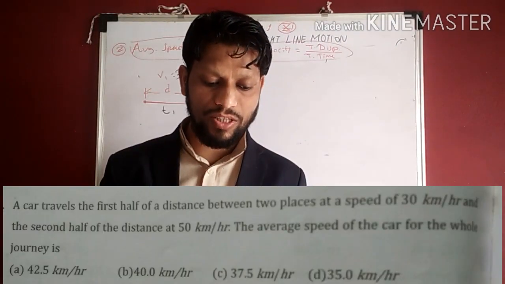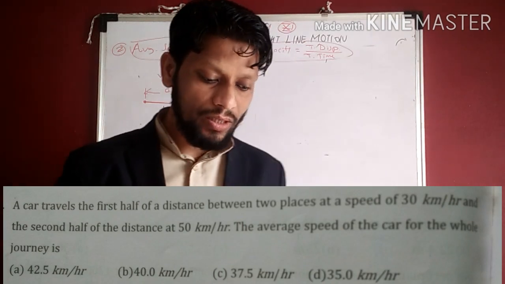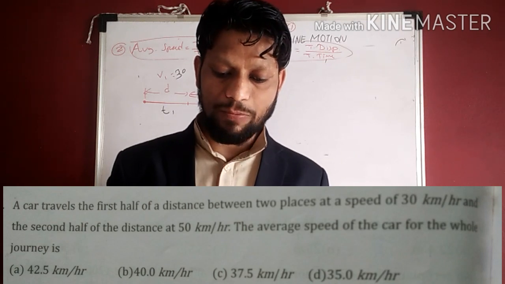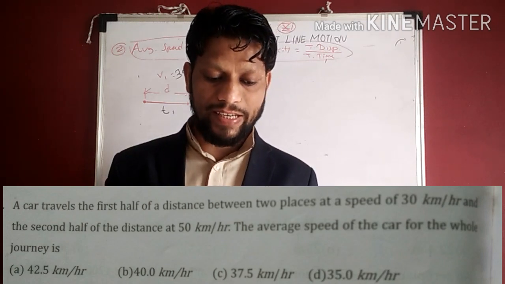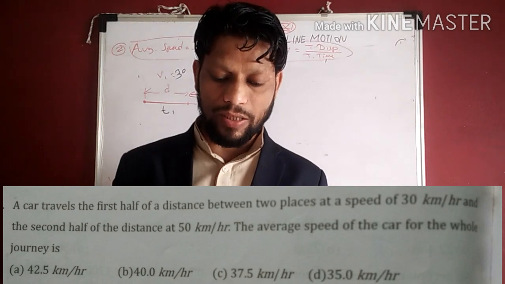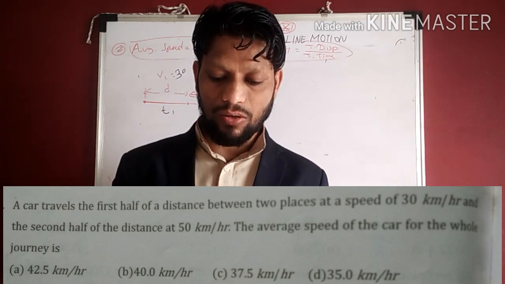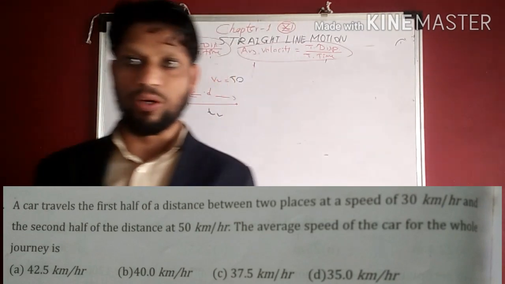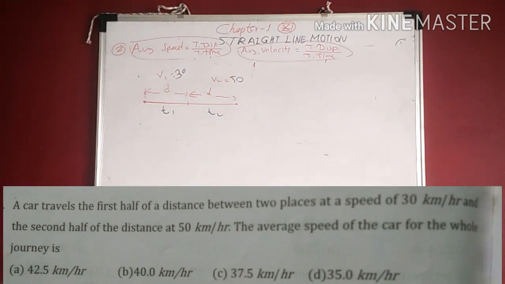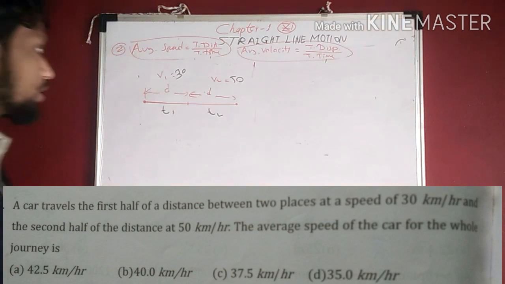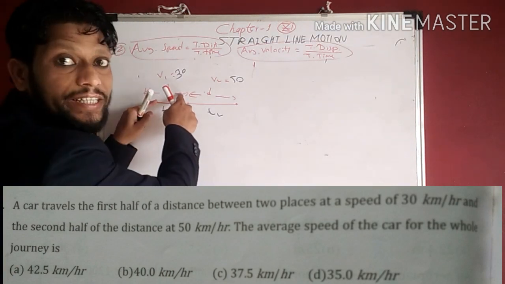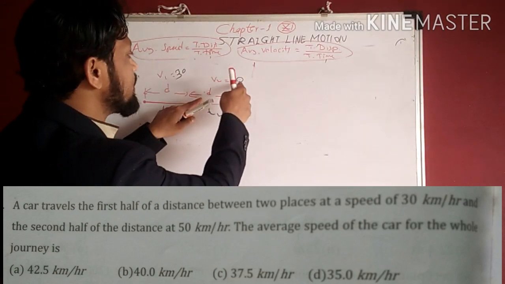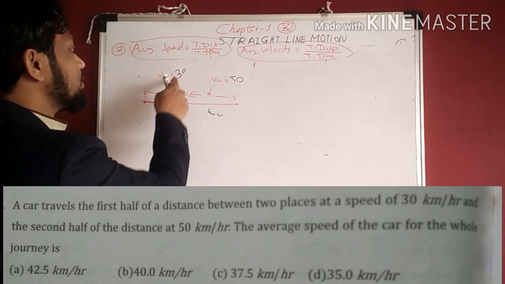Sorry, another question which is the same as the previous question. A car travels the first half of the distance between two places at a speed of 30 km per hour and the second half of the distance at 50 km per hour. The average speed of the car for the whole journey is. Four options are given. We find the correct option using the same formula. See, the first half distance is d with velocity 30 and the second half d is at 50 km per hour, in time t1 and in time t2 suppose.